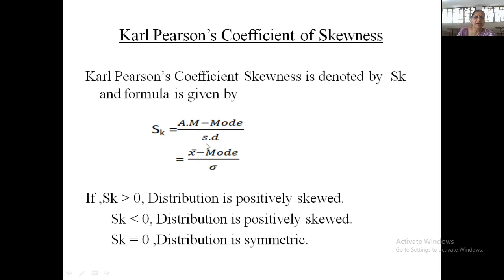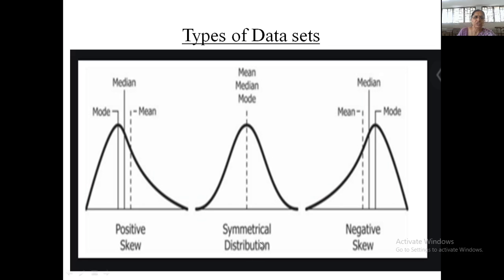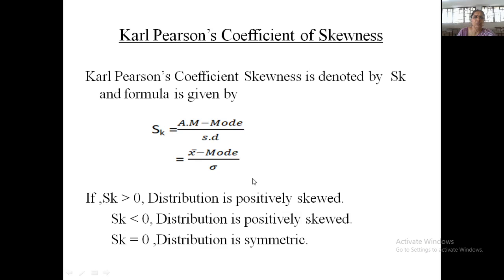So if you divide it by your standard deviation, which is the best measure of dispersion, we will get a unit which we call a coefficient, which is independent of unit of measurement. So SK is independent of unit of measurement, and it is defined by arithmetic mean x bar minus mode upon sigma. Now, in case of symmetric distribution, since mean is equal to mode, SK is equal to 0.